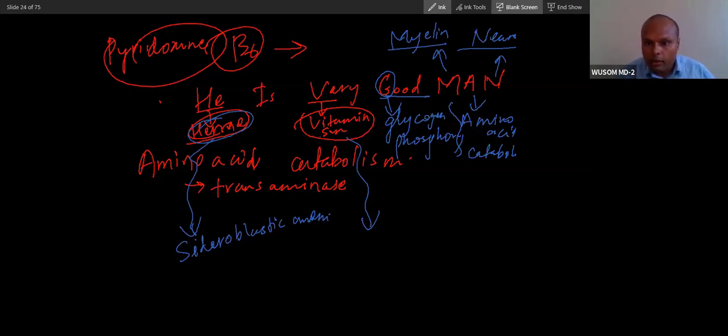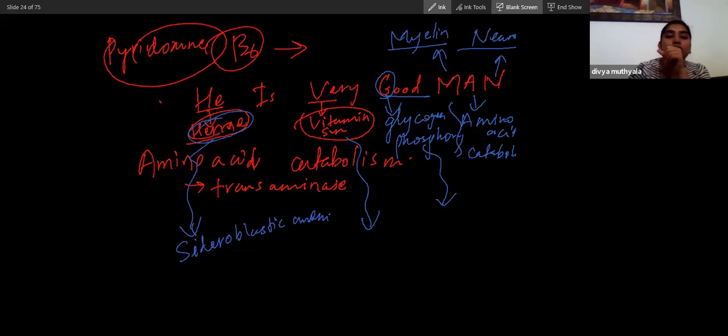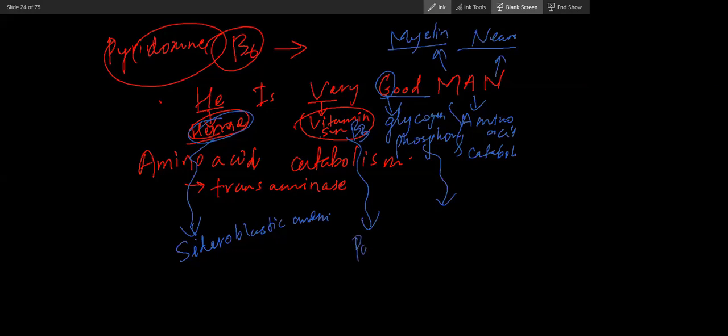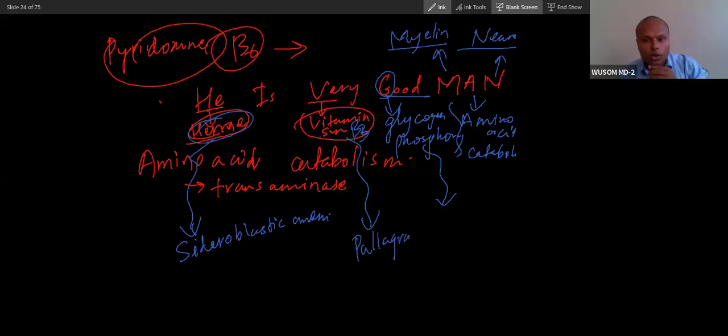Tell me, please. If there is deficiency of vitamin B6, which vitamin deficiency will be there? B3. Okay, B3 deficiency. And B3 deficiency will lead to which problem? Pellagra. Okay, great, pellagra.